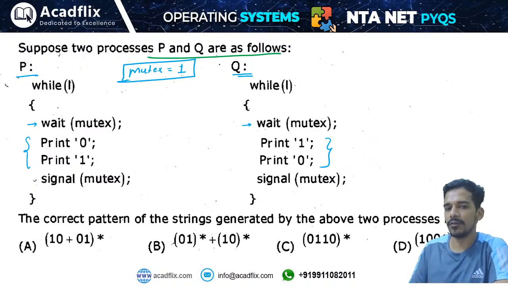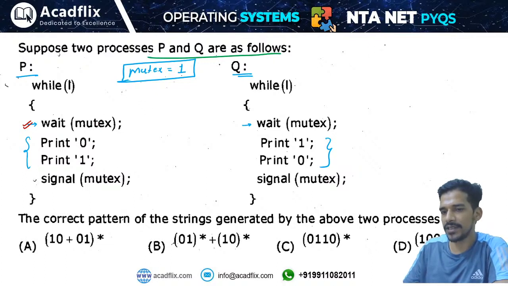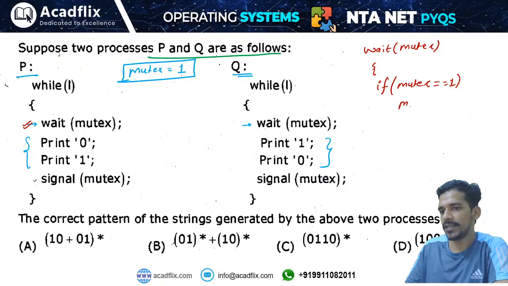Okay, so what will be the output of this program? What can this program print? This program can print like this. It will apply the wait operation. It will check the value of the semaphore mutex. It is a binary semaphore. So what is the definition of a binary semaphore? In case of the wait operation in the binary semaphore, it will see like this: wait mutex. Okay, it will check the value of mutex. If mutex is equal to 1, okay, then it will set the value of mutex equal to 0, and then enter the critical section.